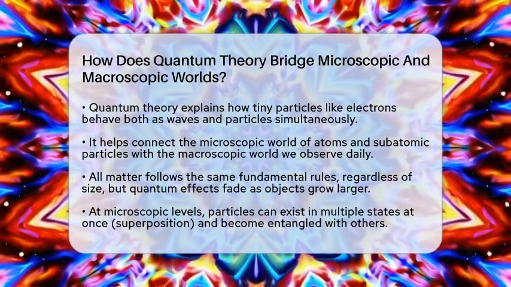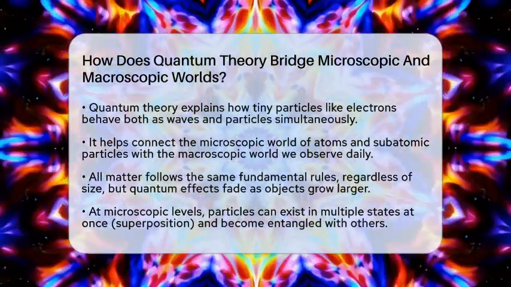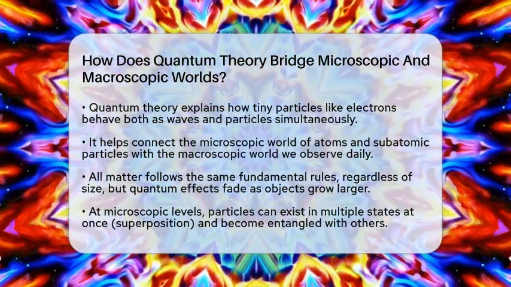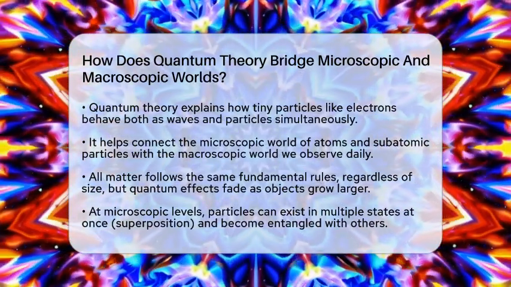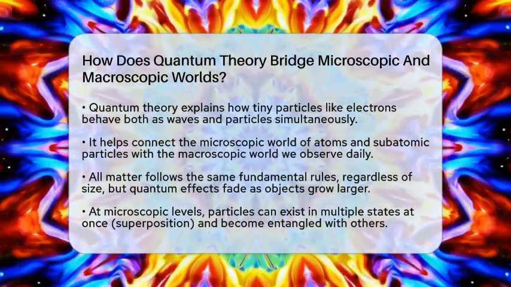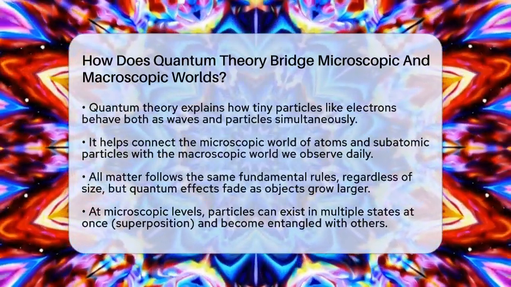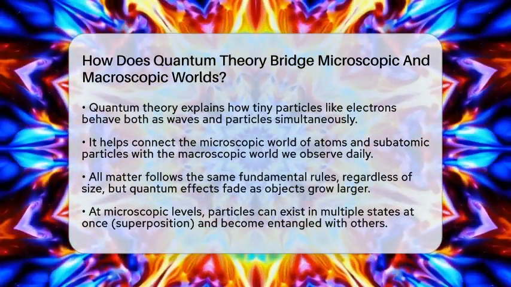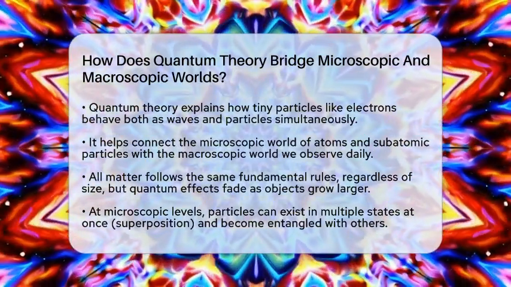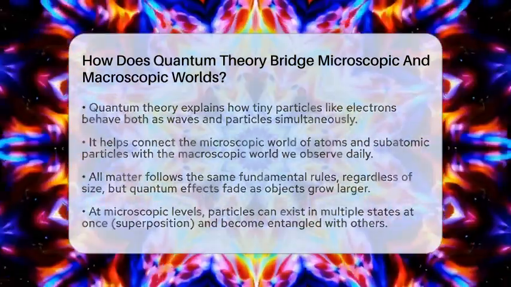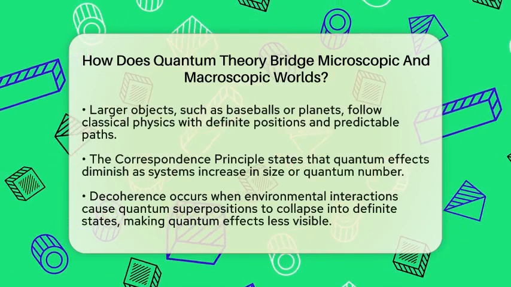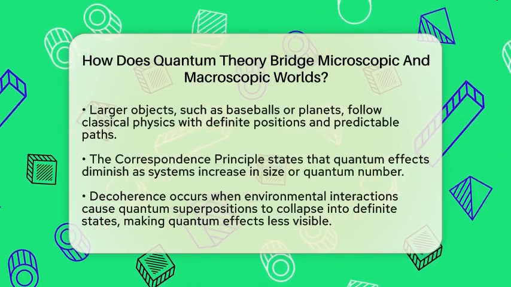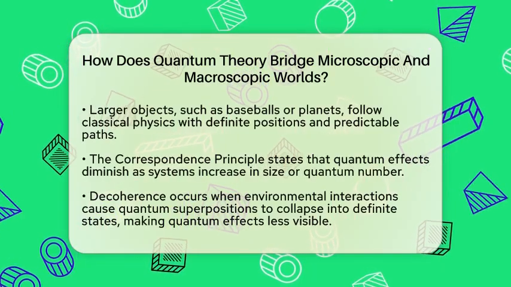At the microscopic level, particles like electrons and photons can do things that seem impossible in everyday life. They can exist in multiple states at once, a phenomenon called superposition. They can also become entangled, meaning their states are linked no matter how far apart they are. These behaviors have been proven through many experiments and are the foundation of quantum theory.